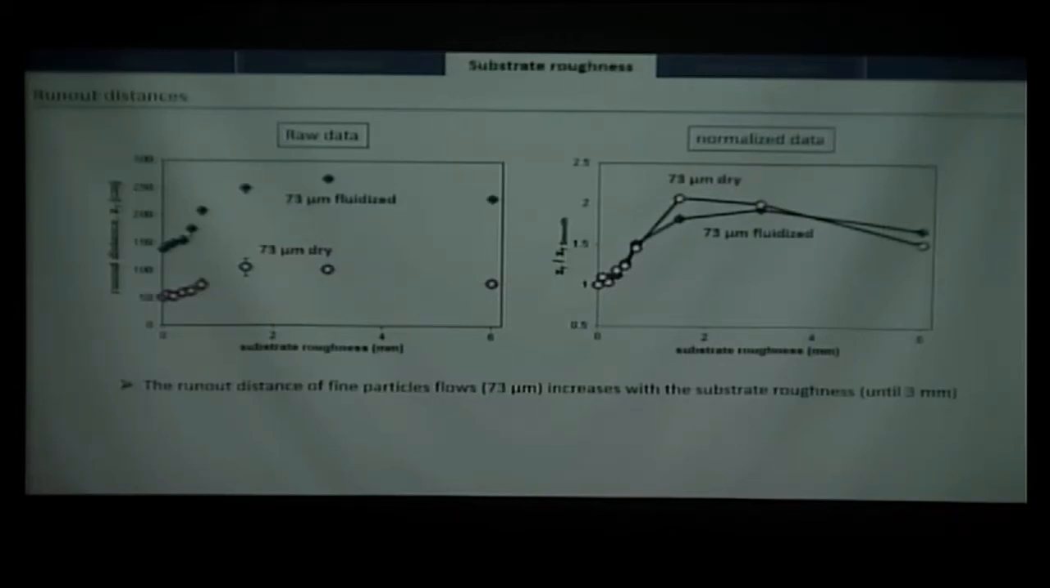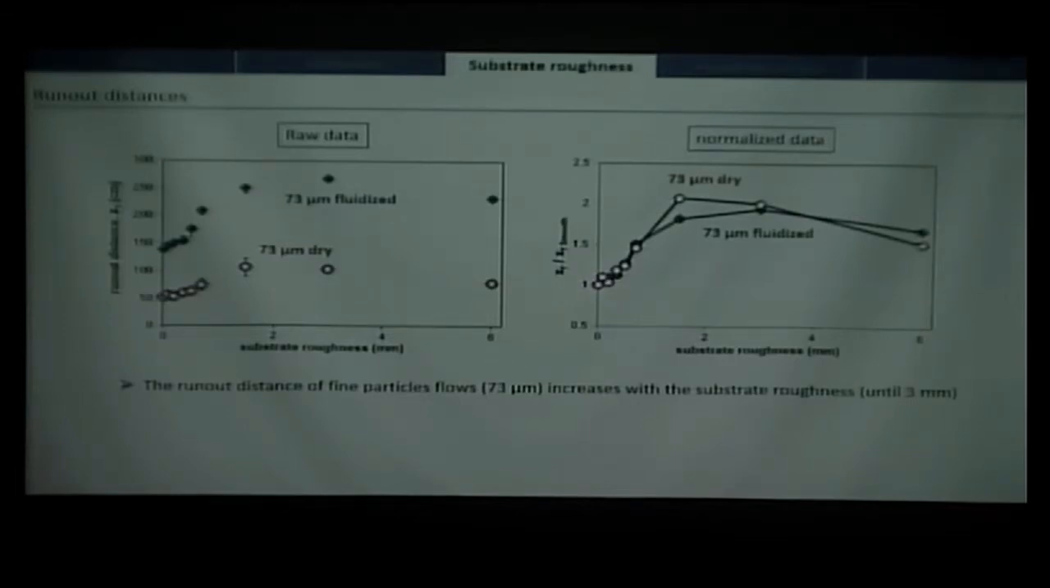The two diagrams show the same thing, just the first one is the raw runout distance, in centimeters, as a function of the substrate roughness, so the size of the glued beads at the base of the channel. And the second one is the same thing, the runout distance normalized by the runout distance on a smooth substrate. So that's why we are at 1 here.